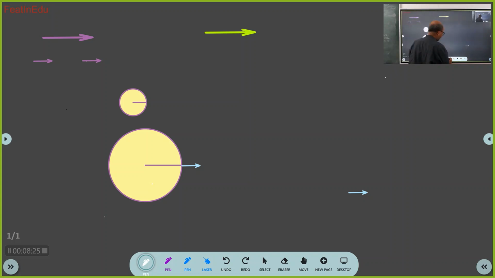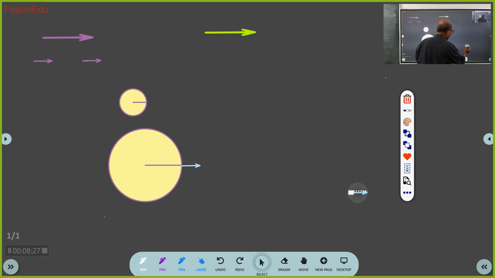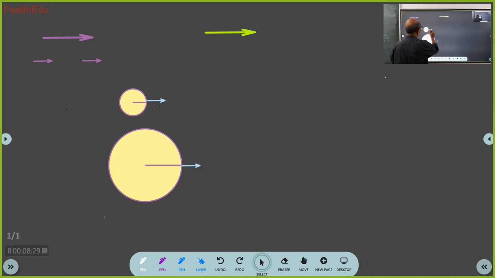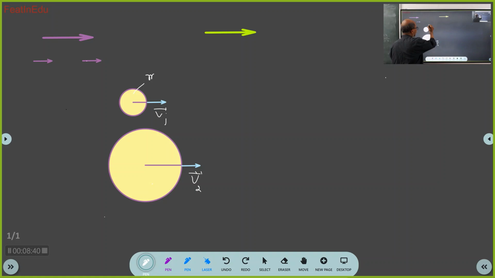Now, see what I am doing here. I am associating velocity vectors with the two bodies. The mass of this body is m1, the mass of this body is m2. Got it? I am assigning the velocity. Understood? Now, looking at it, what do you feel? What imagination can you do? I want you to imagine the reality.